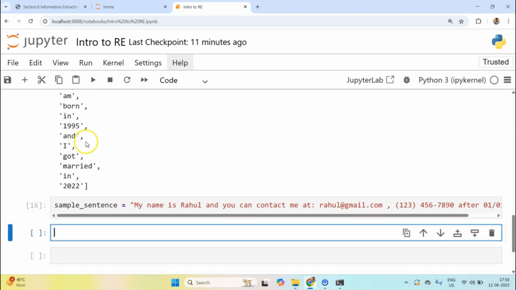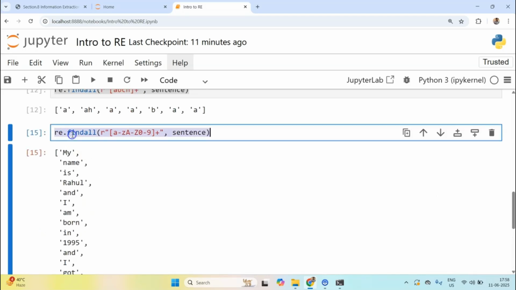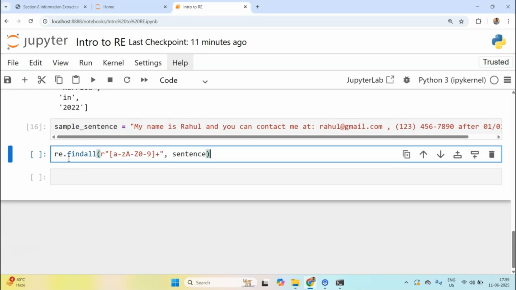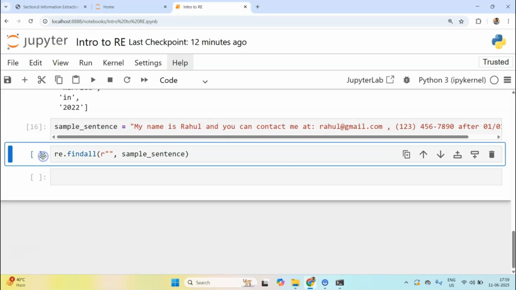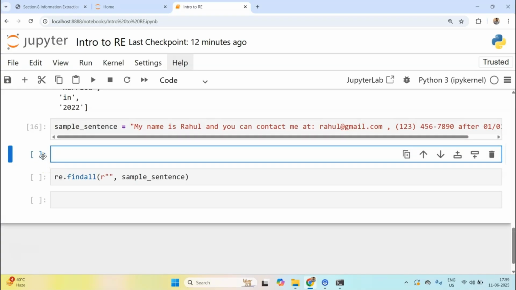Okay, so now let's parse this. For that, let's copy this function findall, and let's start building the parser. I'll just write sample sentence. Now let's see how we can extract this. If you recall, we talked about star and plus, which match 1 or more times or 0 or more times.